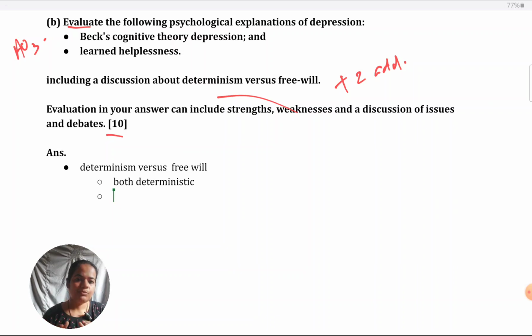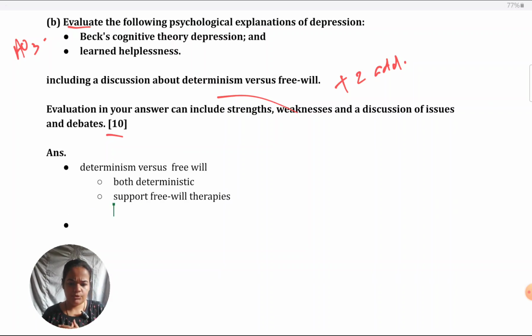Then, as a counterpoint, or however, you can say they support therapies which are based on free will. So, to that extent, that they believe depression comes because of fixed factors, but even if people have depression, they can work upon it using their willpower. To that extent, it supports free will. That is how you need to explain it, and then you can link it to CBT and give an example from there.